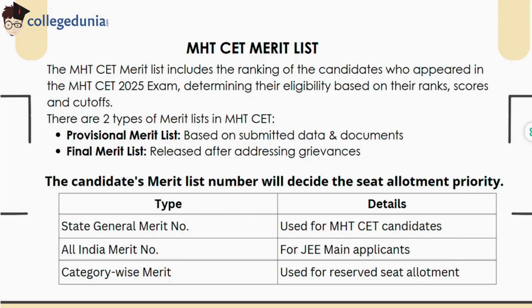MHTCET merit list. MHTCET releases 2 merit lists, provisional and final. These are based on your exam scores, documents and cutoff. Your merit number decides your seat allotment priority, and it's published as state general, all India and category wise lists.